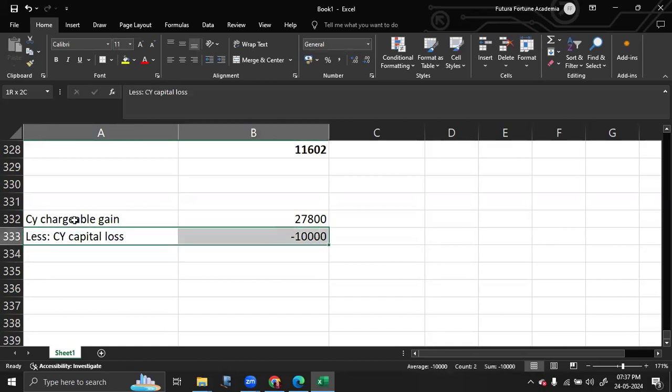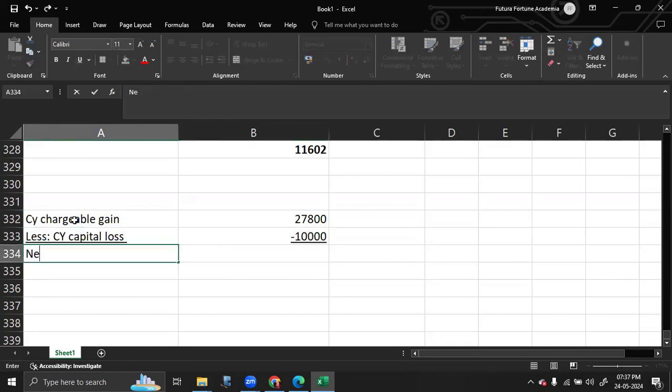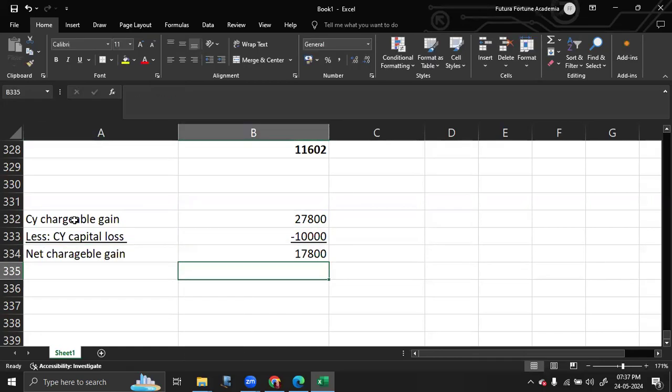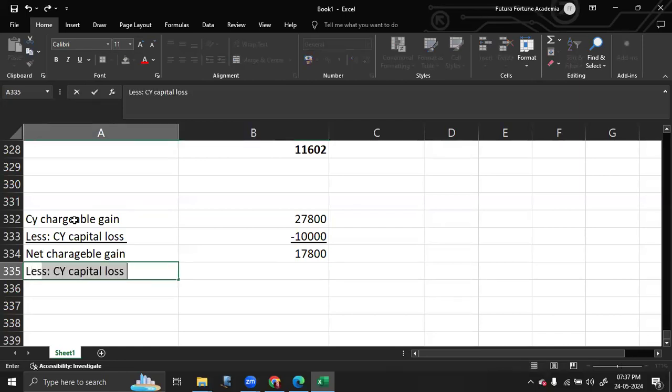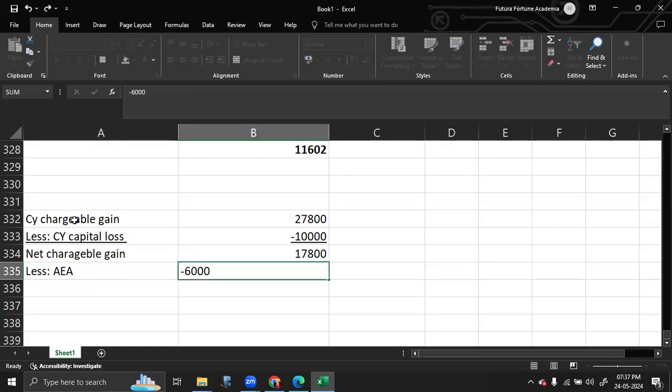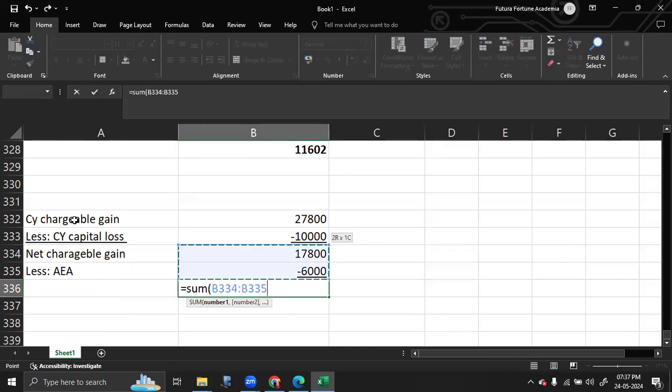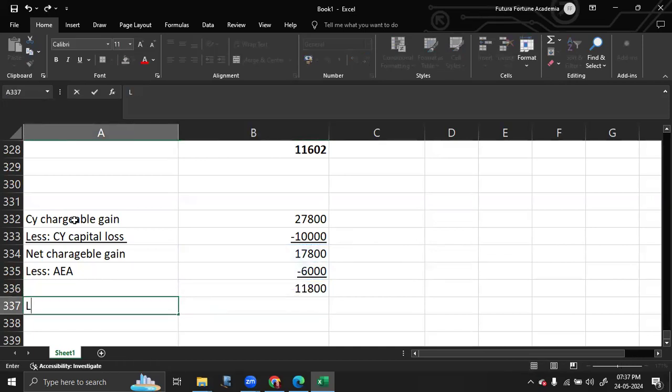So your net chargeable gain is equal to 17,800. From the 17,800, you set off AEA, which is equal to 6,000. And again, you are left with 11,800. From this 11,800, you will set off capital loss brought forward from 22-23.